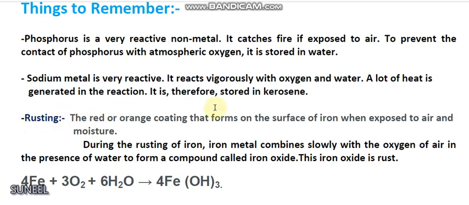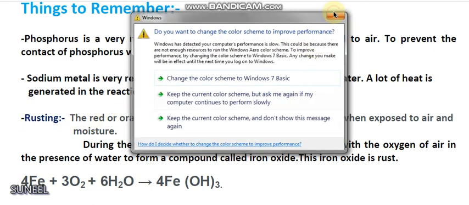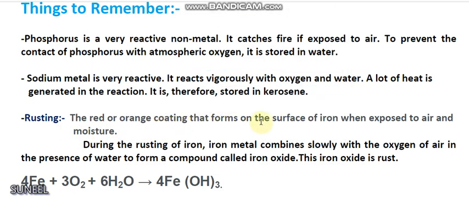One new term is rusting. Rusting is the red or orange coating that forms on the surface of iron when exposed to air and moisture, and iron is the best example of rusting. During the rusting of iron, the metal combines slowly with the oxygen of air in the presence of moisture to form a compound called iron oxide. This iron oxide is rust.